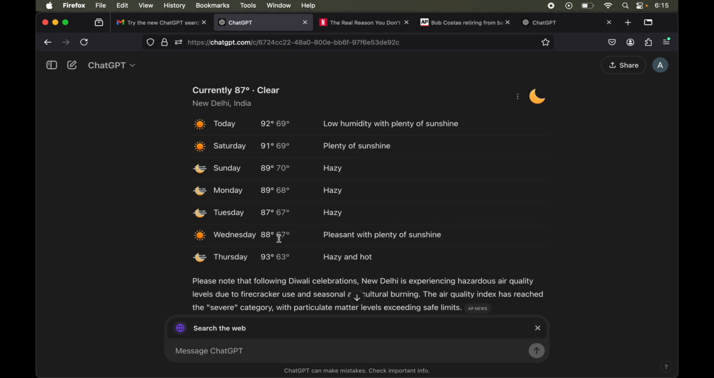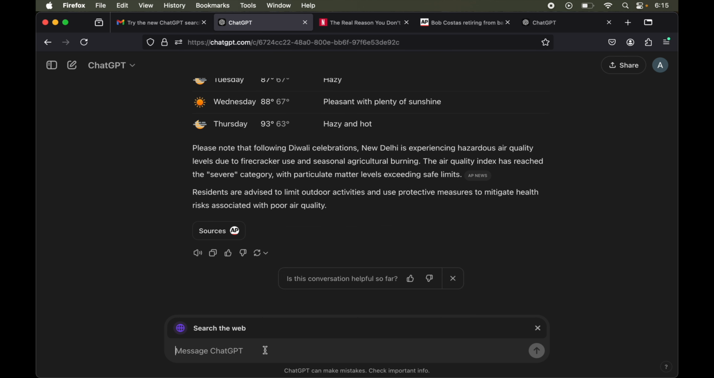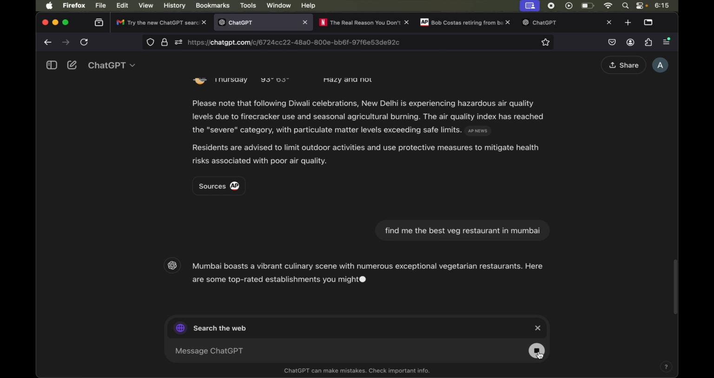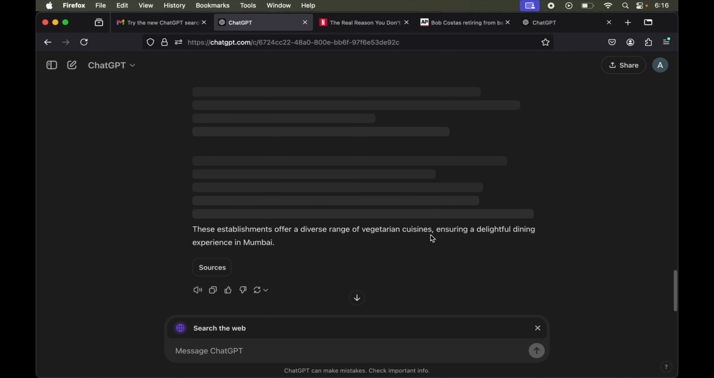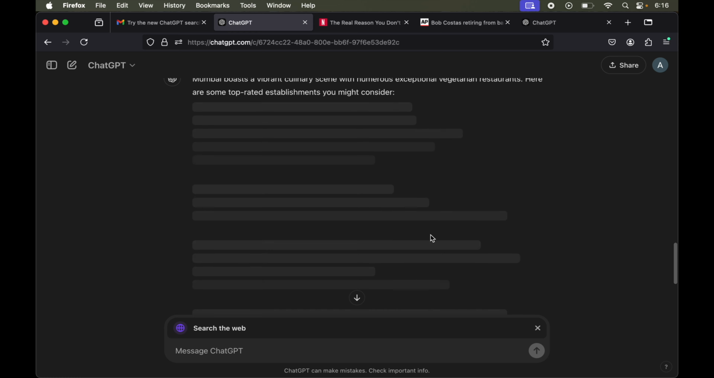Now let's try searching the restaurants. So let's search for restaurants in Mumbai. So let's type in find me the best veg restaurant in Mumbai. Okay, let's submit this. Okay, so I think the response is completed, but it couldn't load the information about the restaurants, and it couldn't pull the map here. So I'll try this particular prompt after a little while, but for now it is not working as I expected.